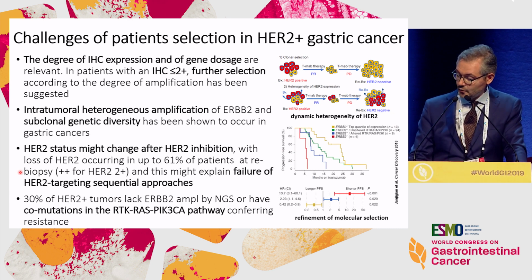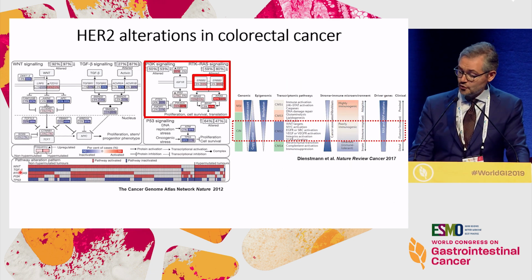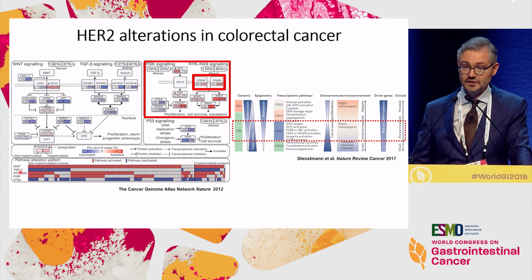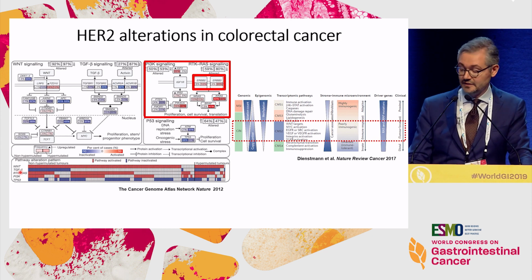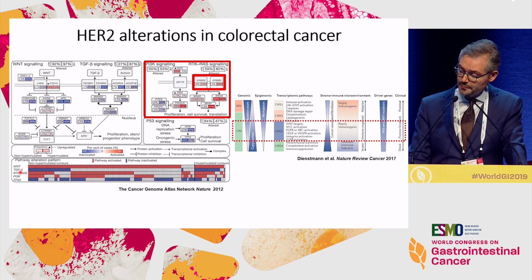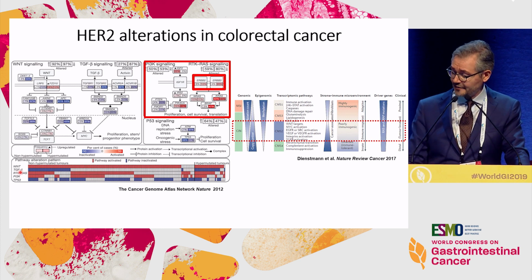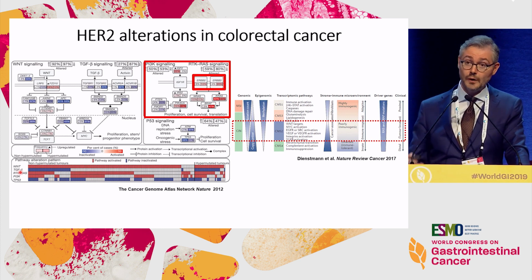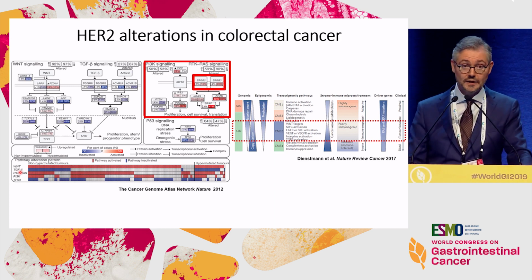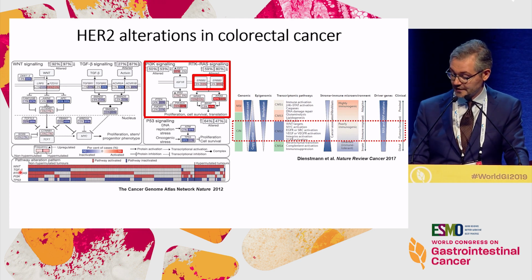So heterogeneity could really hamper treatment with HER2 target agents in gastric cancer. If we switch to colorectal cancer, it was really clear straight from the TCGA initiative that HER2 is a recurring alteration in this tumor type. And if we put this alteration in the context of molecular subtyping of gene expression, HER2 amplification, such as other oncogene amplification, is more likely to occur in the CMS2 classical subtype with Wnt activation, but also overexpression of some oncogenes.